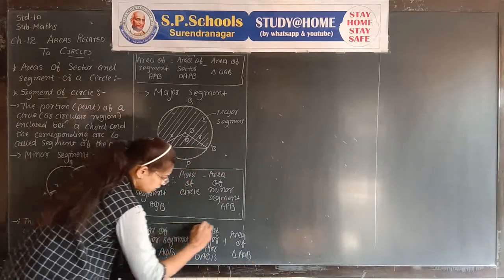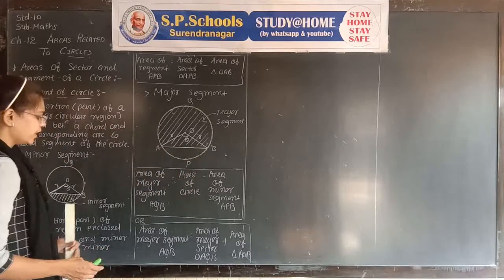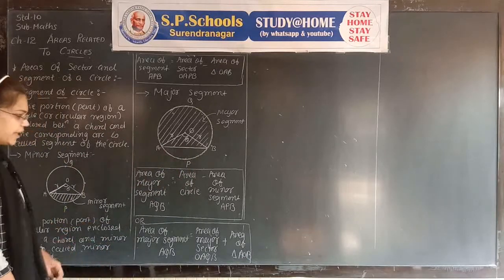It is another formula to find the area of the major segment.